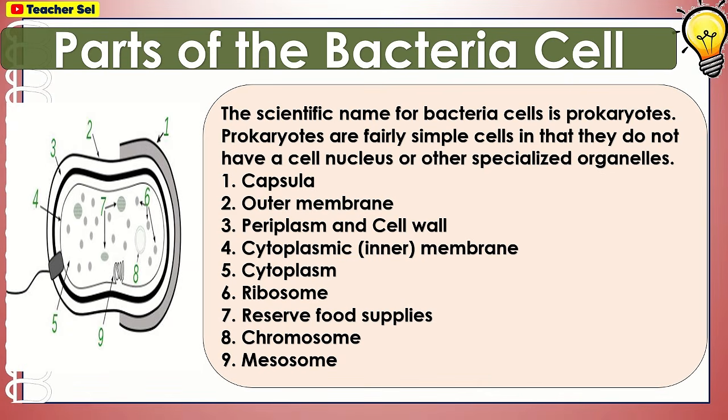Parts of the bacteria cell. The scientific name for bacteria cells is prokaryotes. Prokaryotes are fairly simple cells in that they do not have a cell nucleus or other specialized organelles. Capsule, outer membrane, periplasm and cell wall, inner membrane, cytoplasm, ribosome, reserve food supplies, chromosome, mesosome.